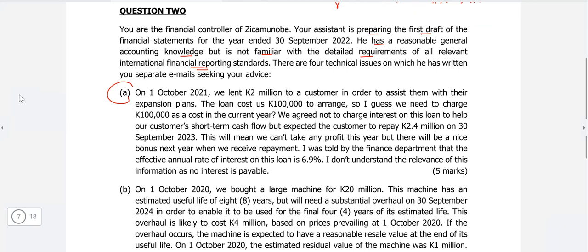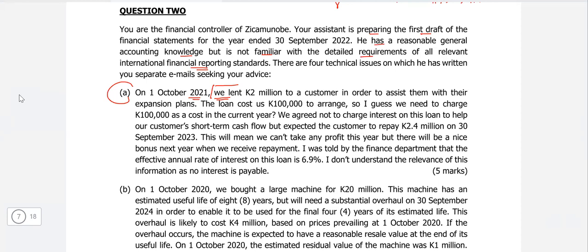On 1st October 2021, we lent K2 million to a customer in order to assist them with their expansion plans. We lent, so we have given the loans. Now we know that a loan is a financial instrument, and when we are giving the loan, that is a financial asset for us, and for the one to whom we are giving the loan, it is a financial liability.